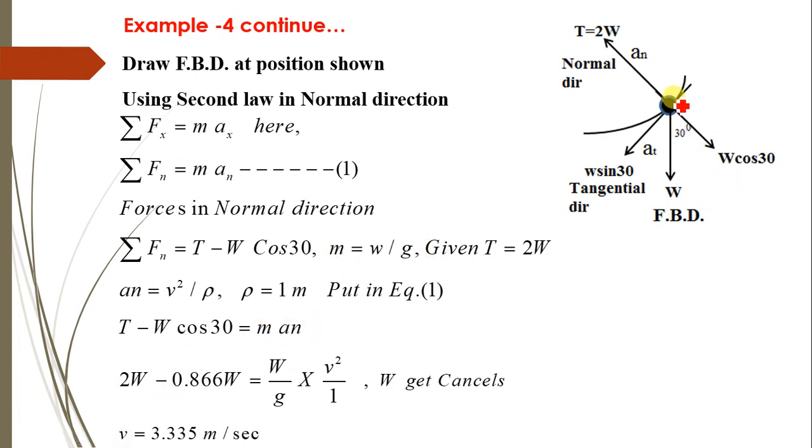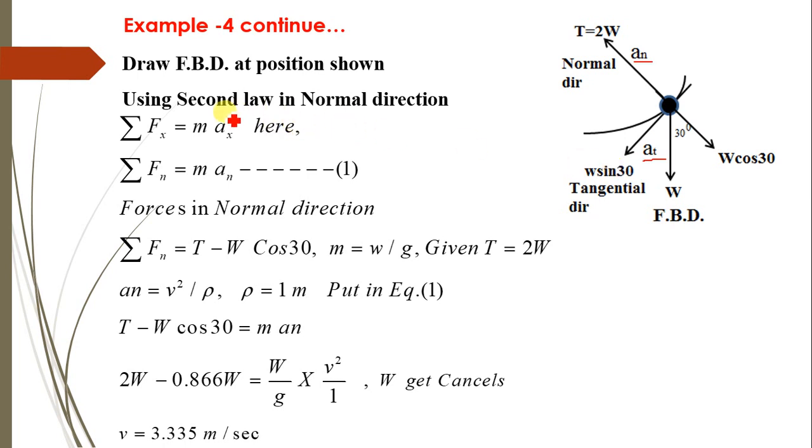Considering this is the curved path along which the bob is moving, if we draw a tangent line, the tangential component acting in this direction is AT, and perpendicular to that is the normal direction, along which the component is AN. Then the weight of the bob acts vertically downward, W. The axes will be N and T. Resolving the weight into components along N and T, along the normal it is W cos 30, and along the tangent it is W sin 30.